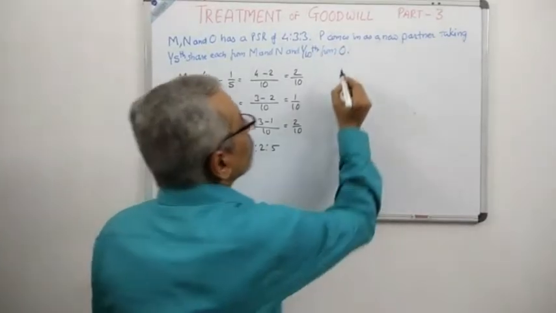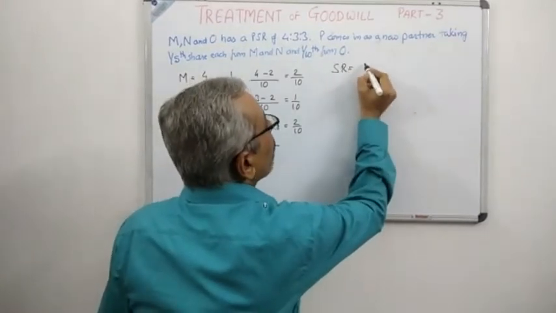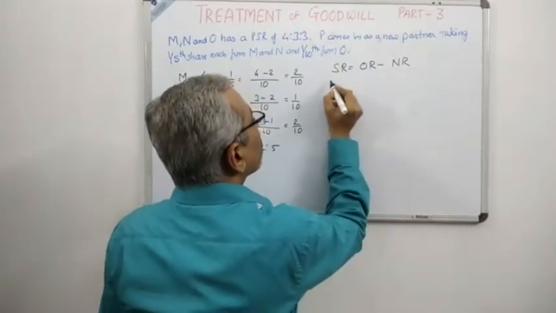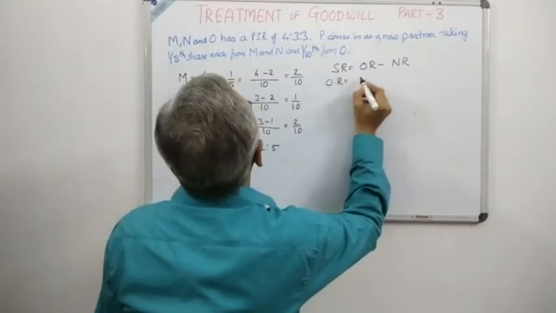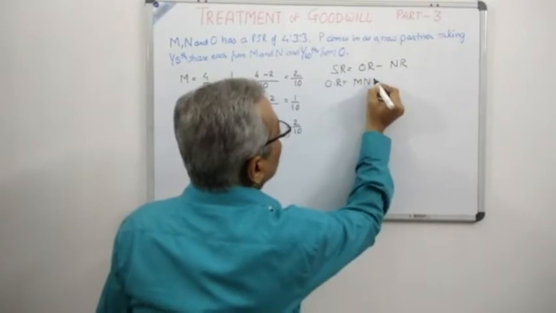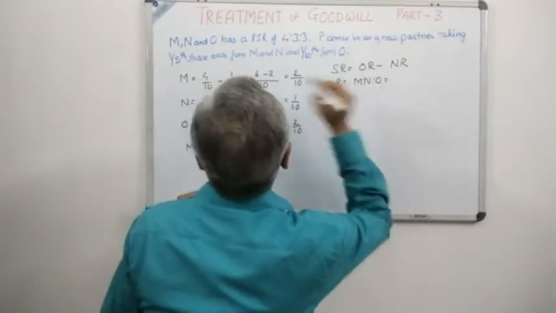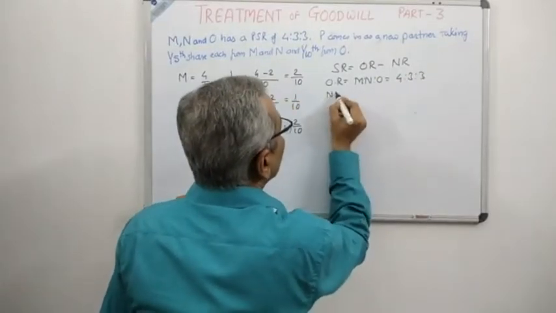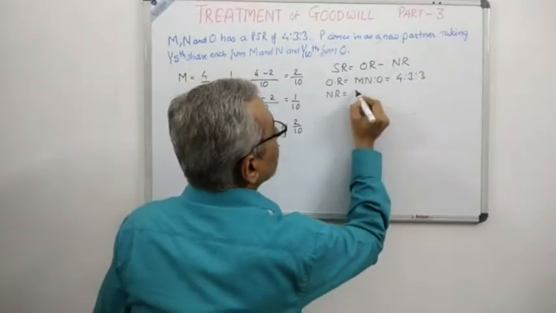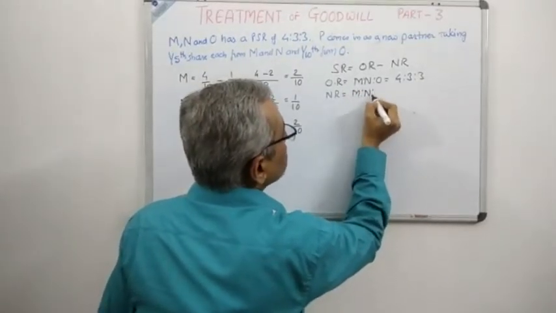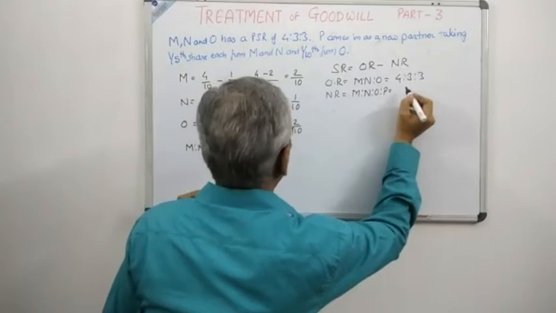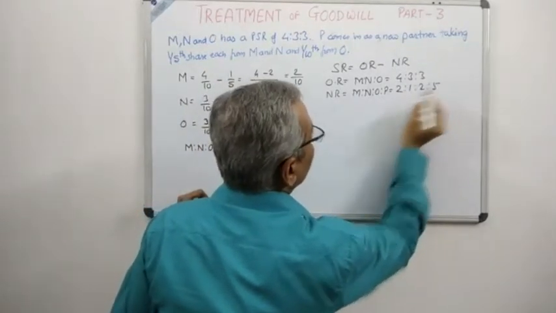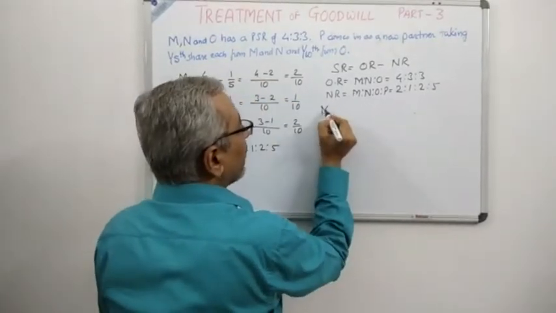As you know, the formula for sacrificing ratio is obviously old ratio minus new ratio. And what is the old ratio? The old ratio between M, N and O is given to us as 4:3:3. And what is the new ratio we have just now calculated? M, N, O and P, we have got 2:1:2:5.